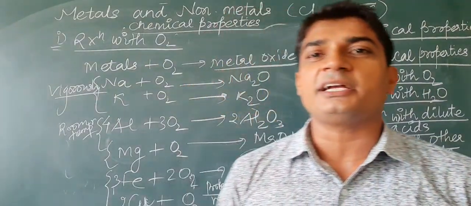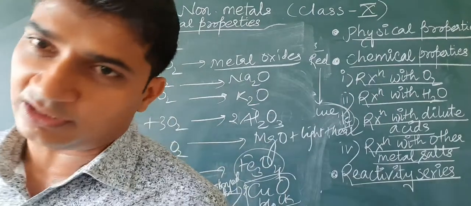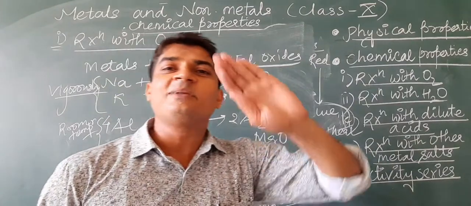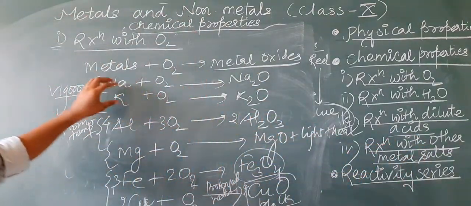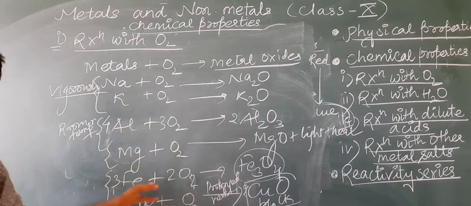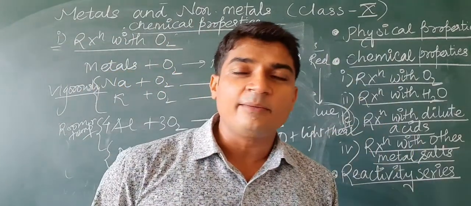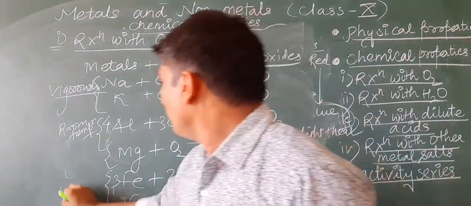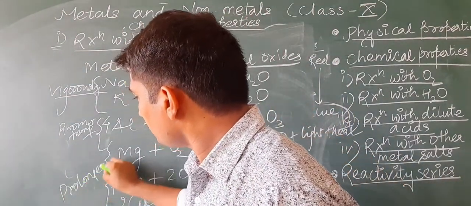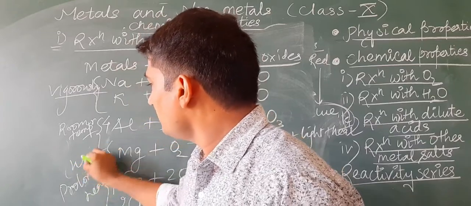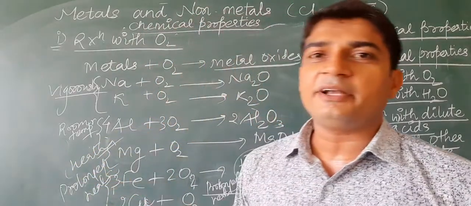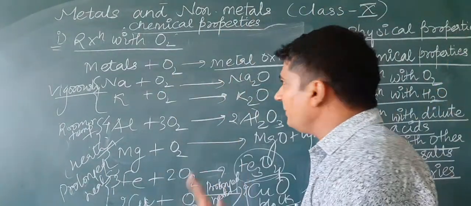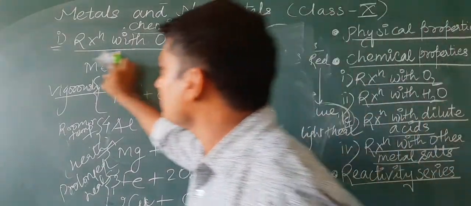So the rate of reaction with oxygen is not similar. Some are reacting at room temperature or even at a temperature lower than room temperature. Some are reacting at room temperature, but some are reacting only on heating them vigorously. So the reactivity of all the metals with oxygen is not similar, but one similarity is there. All the metals are producing metal oxide.